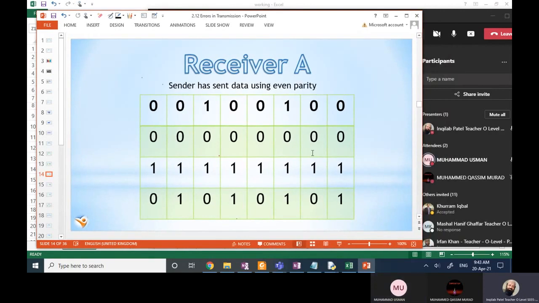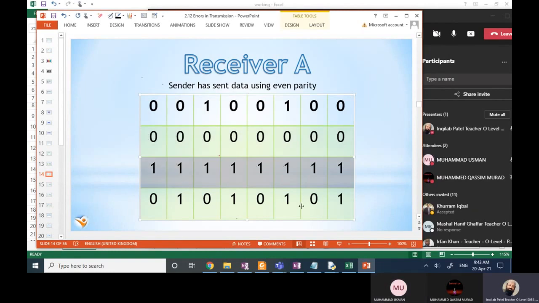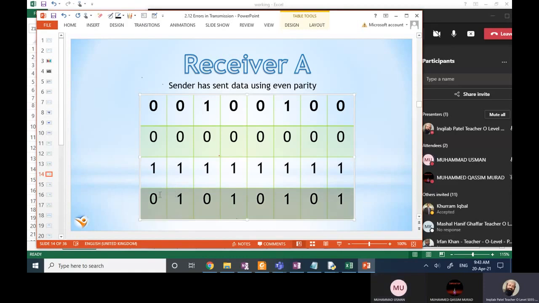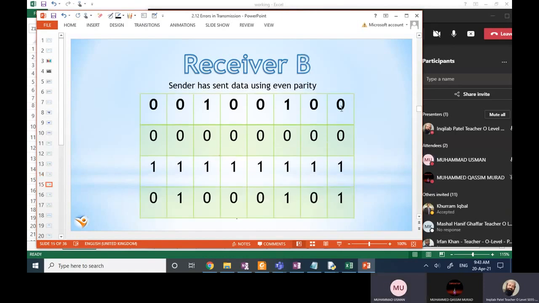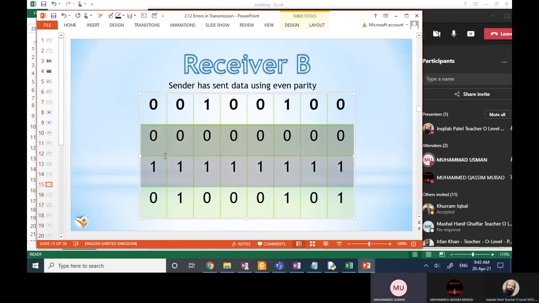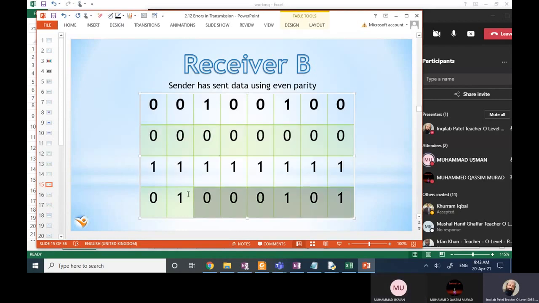Correct, sir. Correct. Second one, correct. Third one, correct. And the fourth one is also correct. Okay. Now, receiver B. Correct. Correct. The last one is incorrect, because there are not three ones, meaning it is not even.